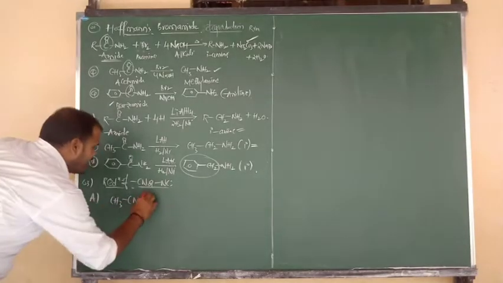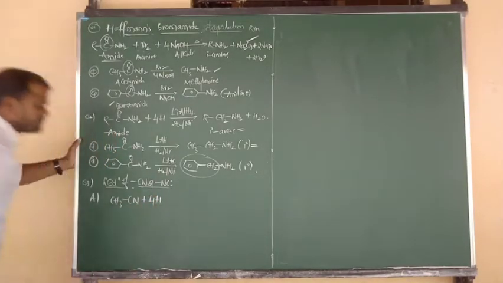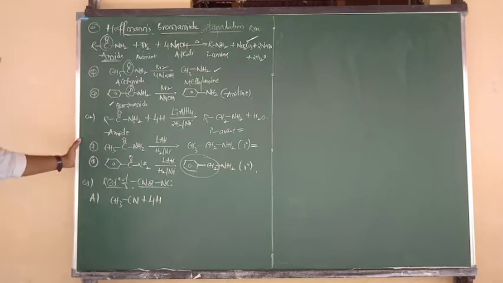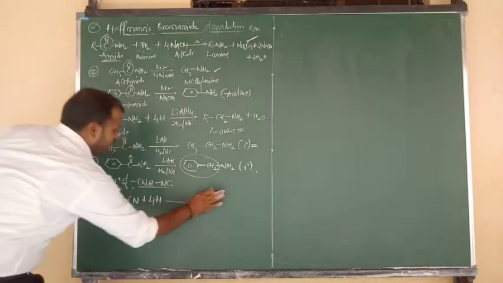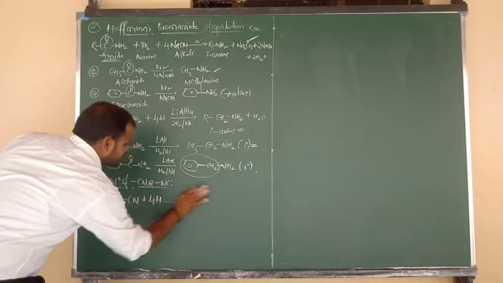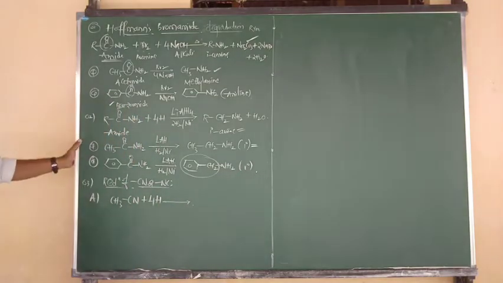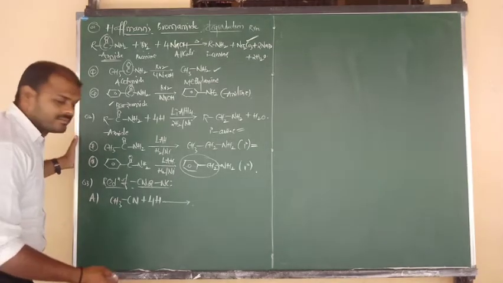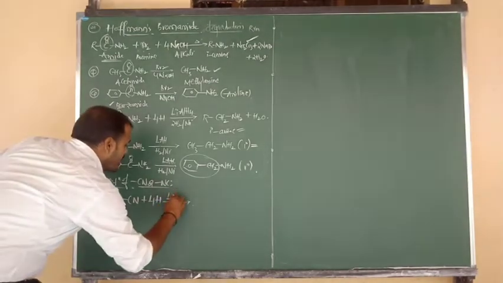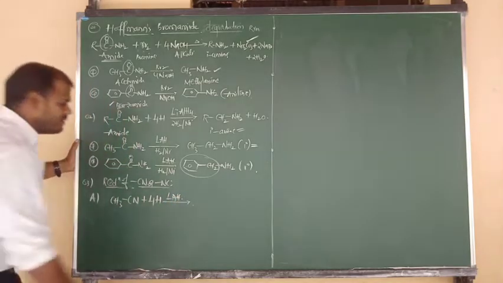So methyl cyanide undergoes reduction by the addition of 4 moles of hydrogen. Reduction takes place by using the same thing, catalytic hydrogenation, and also we can use lithium aluminum hydride.